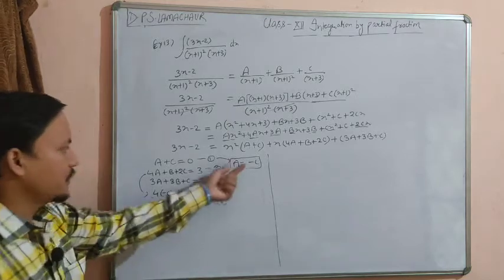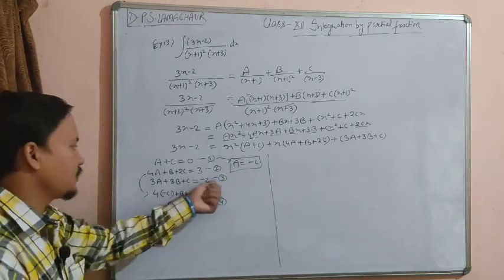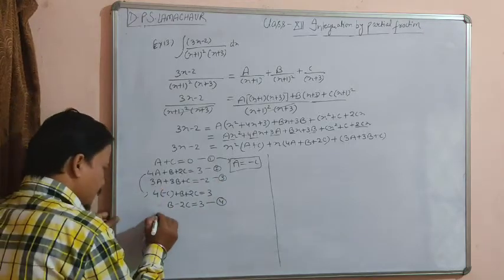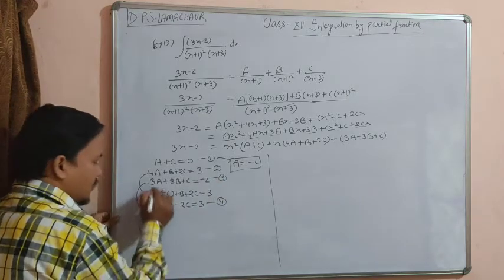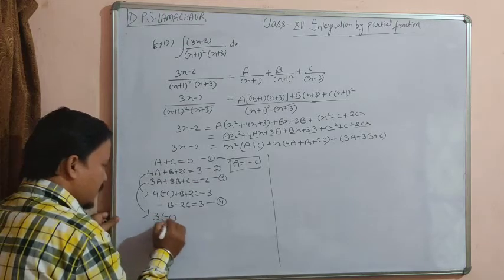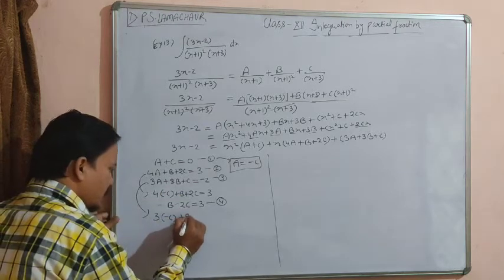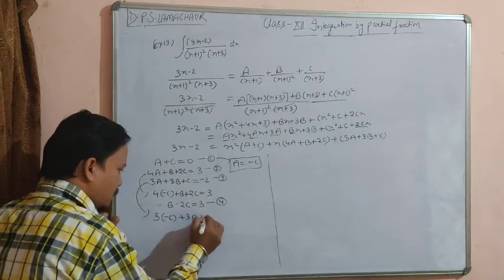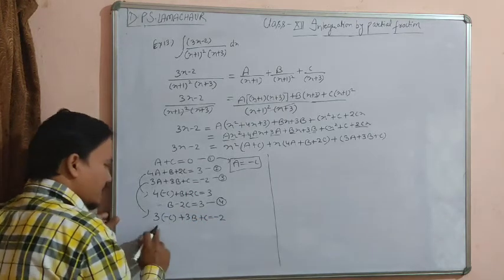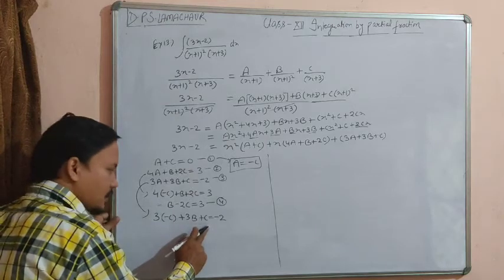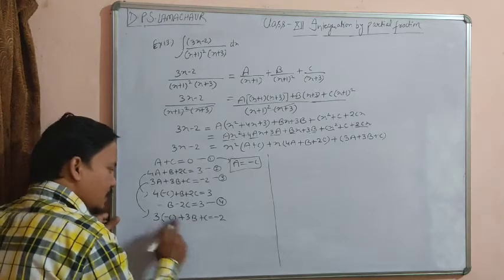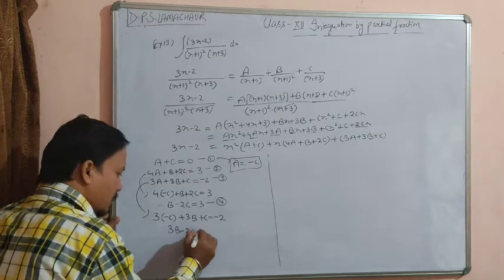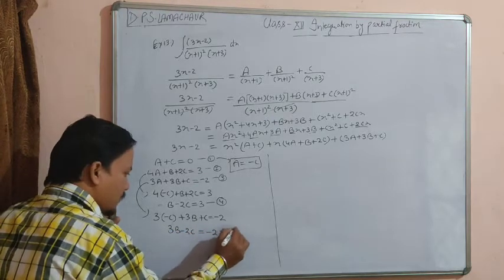Now put the value of a equal to minus c in equation number third. We get 3 times minus c, since the value of a is minus c, plus 3b plus c equal to minus 2, that is minus 3c plus c. So how much will it be? Minus 2c and 3b. So 3b minus 2c equal to minus 2. This is equation number 5.